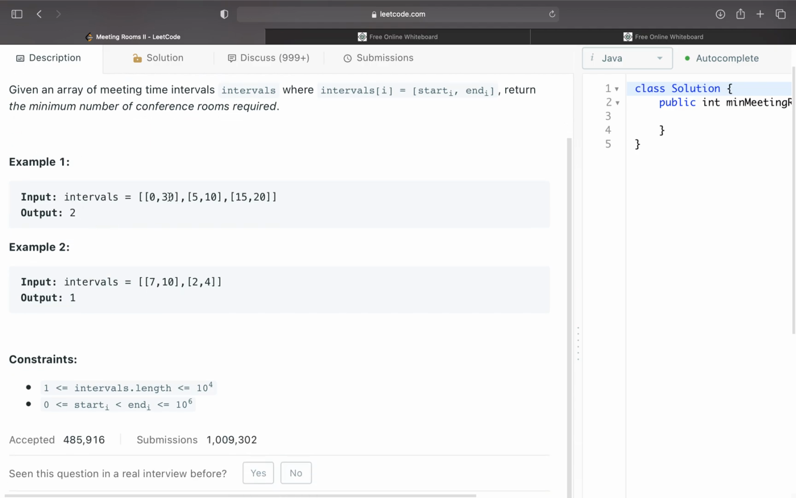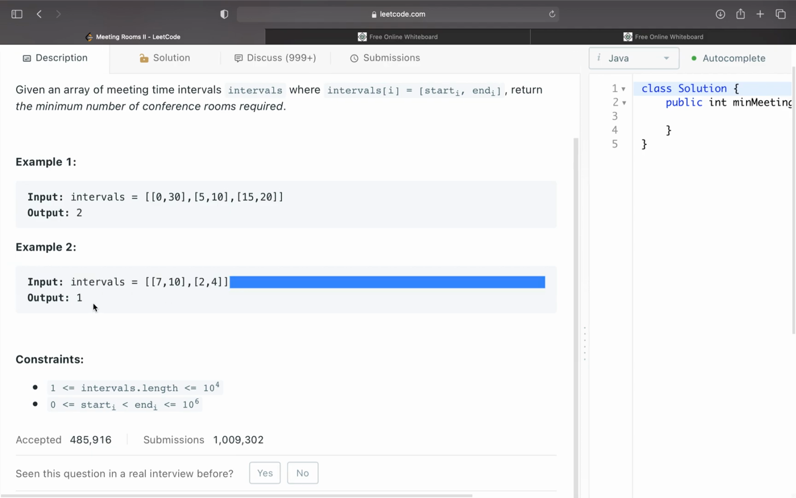So if we have intervals, we have one meeting from 0 to 30, another meeting from 5 to 10, and another meeting from 15 to 20. In this case, we'll need two separate meeting rooms because the first spans the whole time, and these two don't overlap at all, so we can reuse the same meeting room for them. And then for 7 to 10, we have one meeting, and 2 to 4, we have one meeting. Then we can just reuse the room because these don't overlap at all.